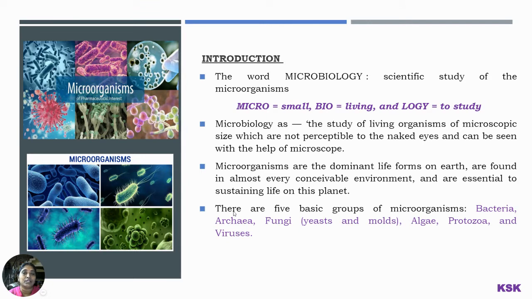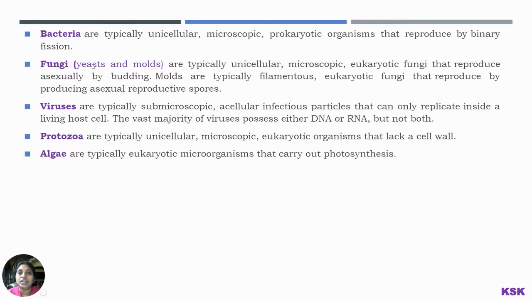We cannot say all protozoans are microorganisms, but the protozoans which are minute in size are given as examples under microorganisms. Let us see how bacteria, fungi, viruses, protozoa and algae are defined.